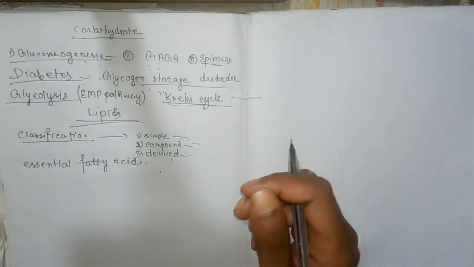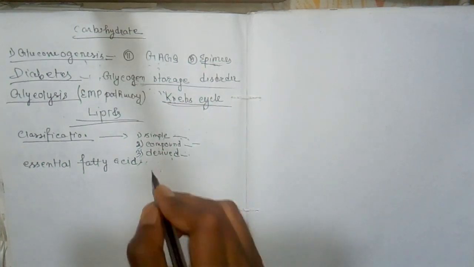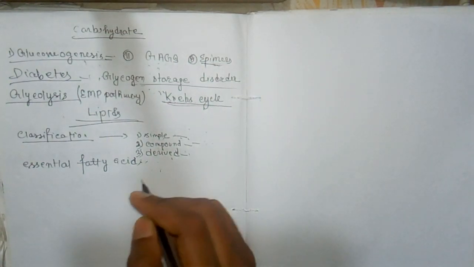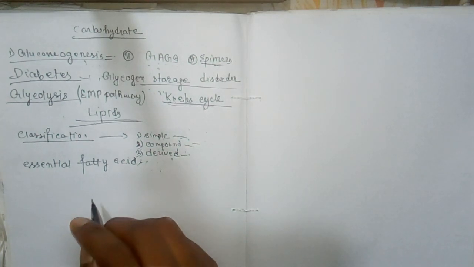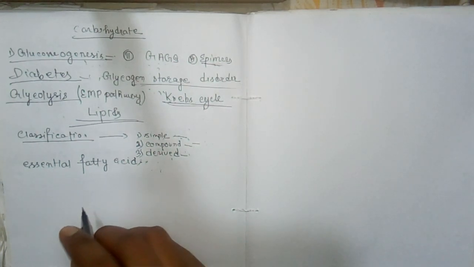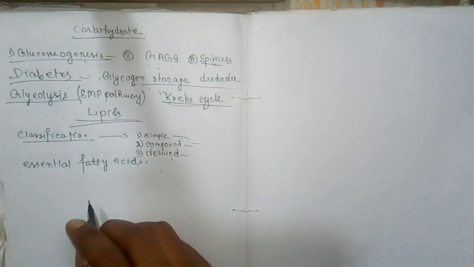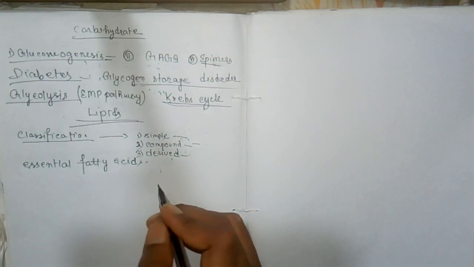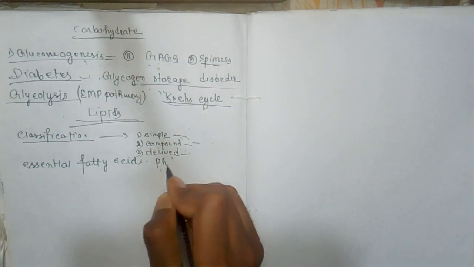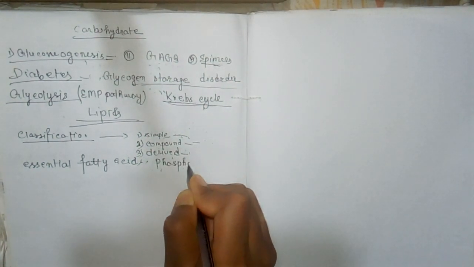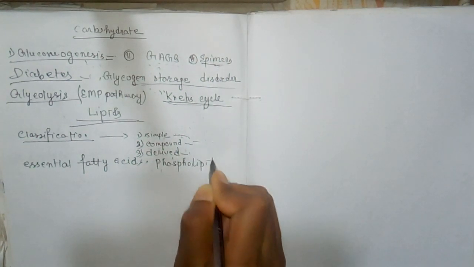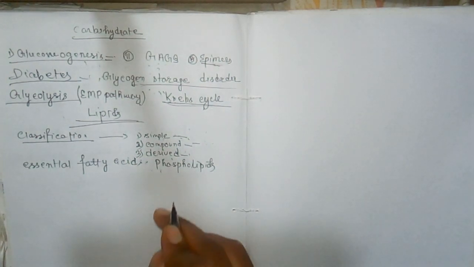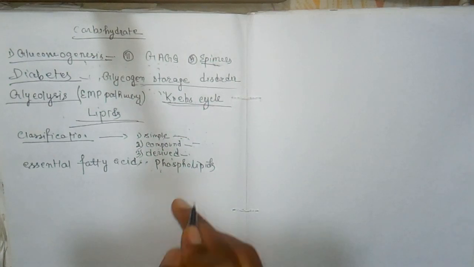The next important topic from this chapter is phospholipid. The first phospholipid was identified in 1847.